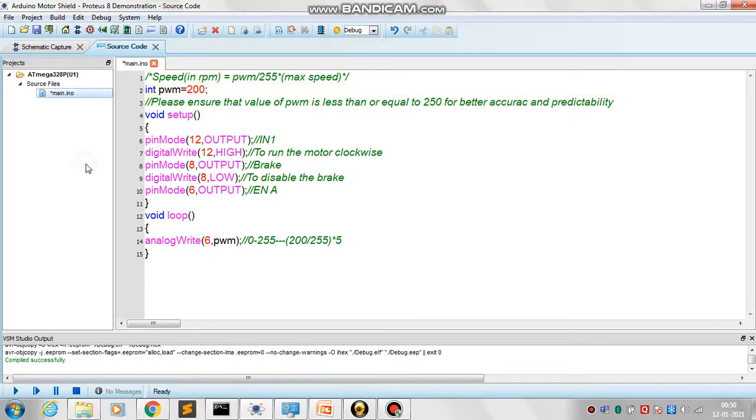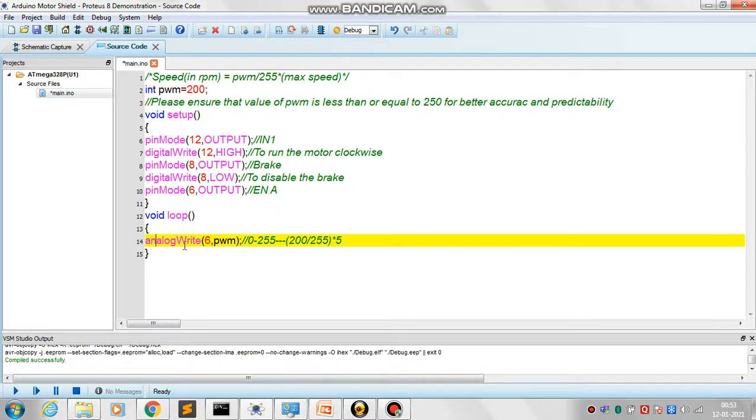In the void loop, the 12th pin is connected to IN1 and pin 12 decides the direction of rotation of the motor. That is, if the output is 1, then the motor will rotate clockwise, and if it is 0, then it will rotate anti-clockwise. Here the 8th pin is set as output of brake, and I have kept it low to disable the brake. The pin 4 is connected to the ENA and to pin 6, that is the PWM pin on the Arduino.